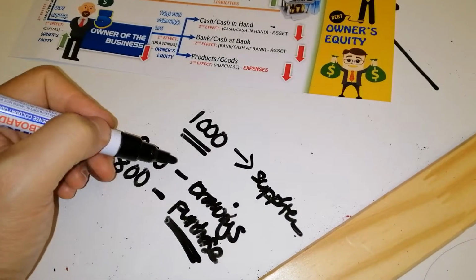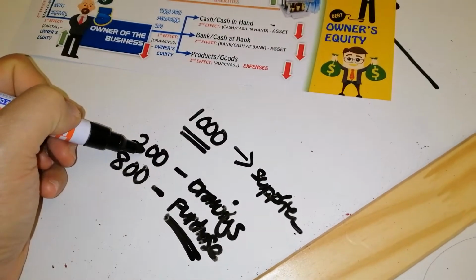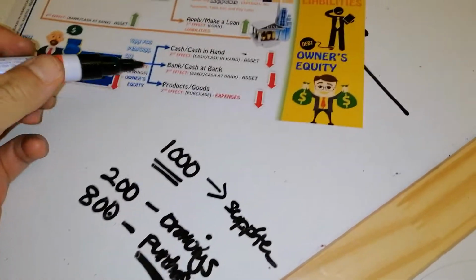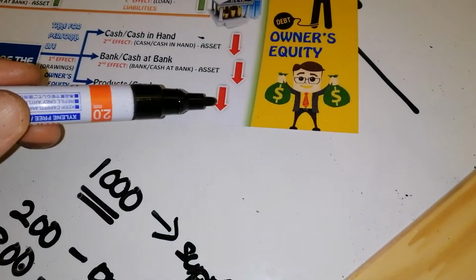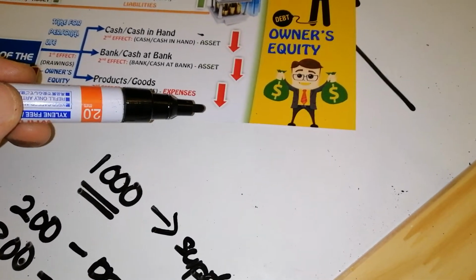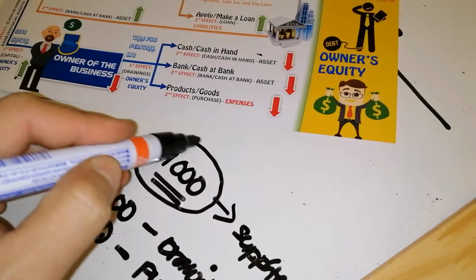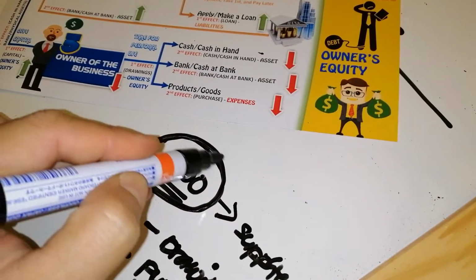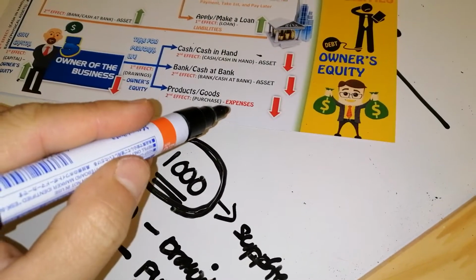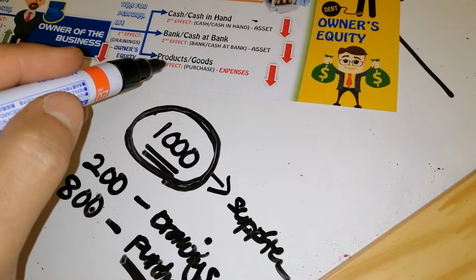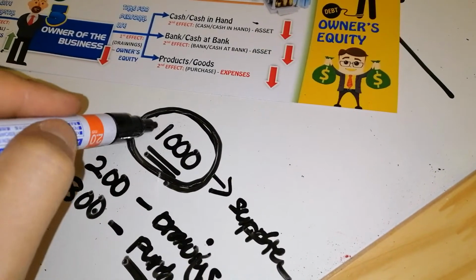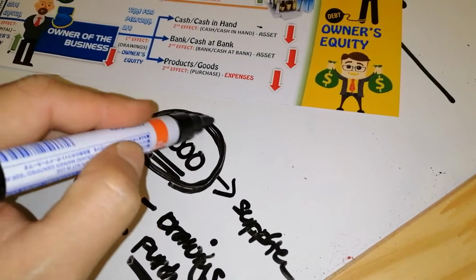That's why bila owner do more drawings, purchase of business ataupun expenses of the business akan decrease. Because at the first place, when the business purchase 1,000 ringgit from supplier, the goods ataupun produk, business kena bayar 1,000 lah, basically.